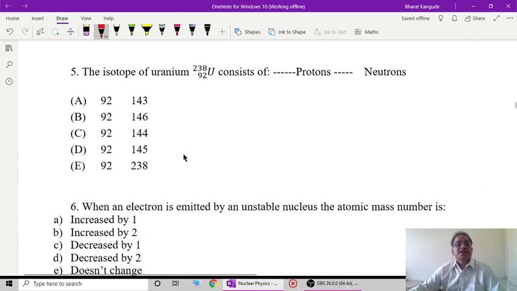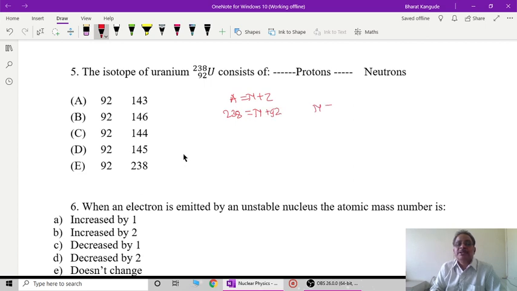Then next, a bigger, heavier element is given here. Again, the same method is to be used in this case also. The isotope of uranium 92, uranium 238, consists of dash dash number of protons and dash dash number of neutrons. So again, use the same formula. A is equal to N plus Z. A is 238, N is to be calculated, and this 92 is the number of protons.